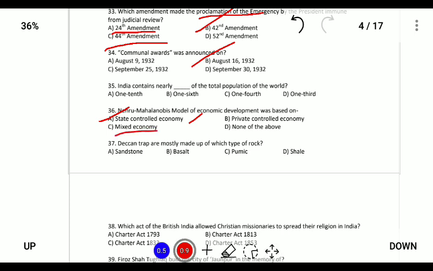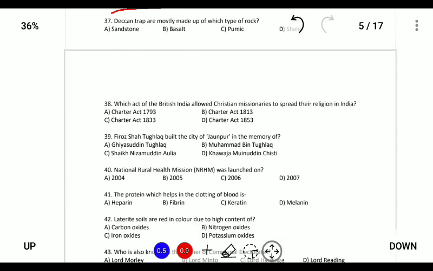And mixed economy was only ratified during the prime ministership of Indira Gandhi. Next, in which act of the British India allowed Christian missionaries to spread the religion in India? So the Charter Act of 1813 provided to allow Christian missionaries to spread the religion in India.